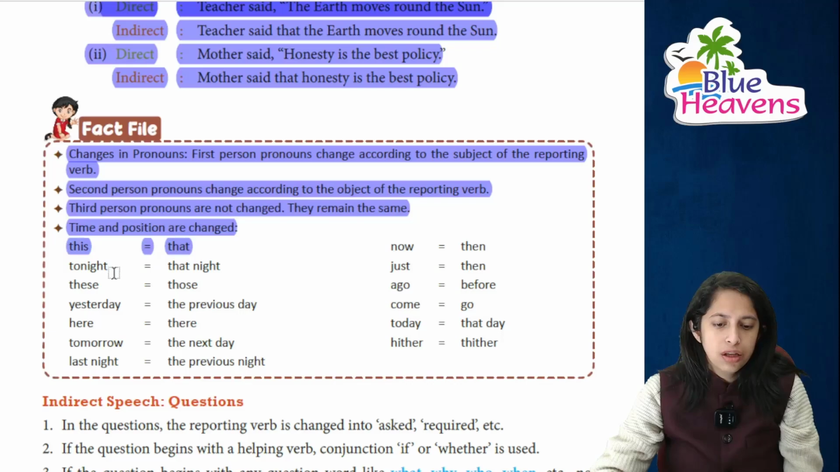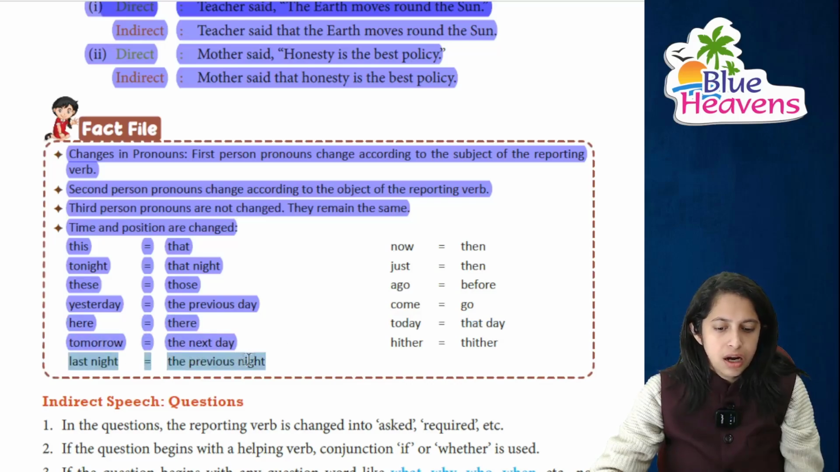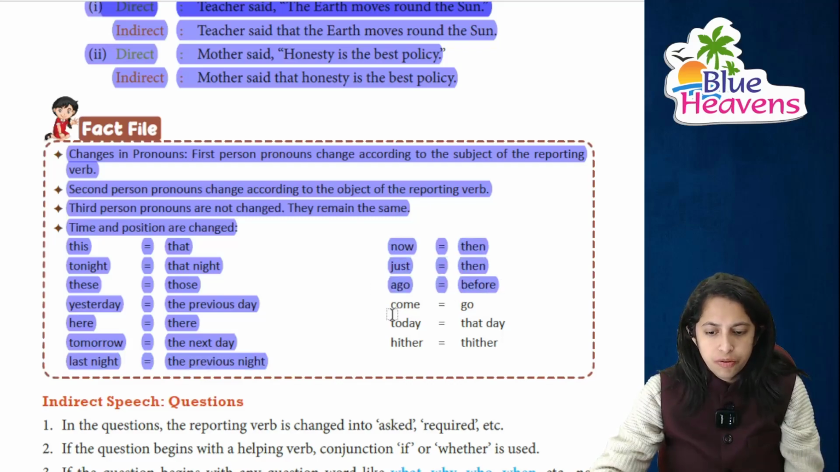This का that हो जाता है. Tonight means आज की रात, that night. These मतलब those. Okay. Yesterday means जो कल चला गया, previous day. Here का there. Tomorrow means the next day जो आएगा. Last night means the previous night. Now का then. Just का of course it's then. Ago का it's before. Come का go. And today का of course it's that day.